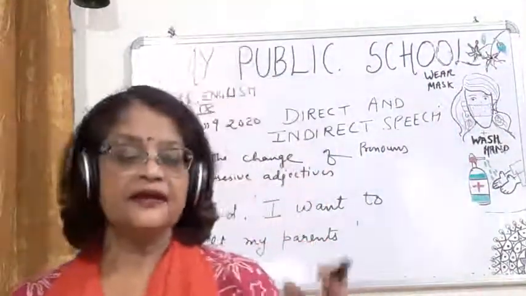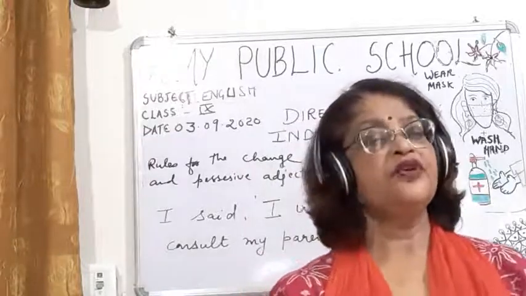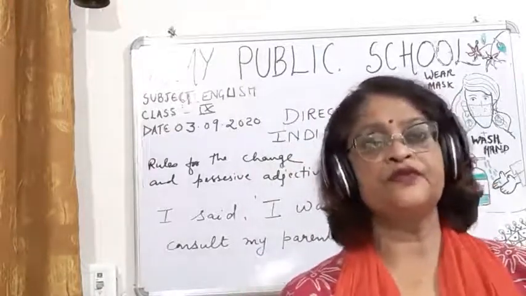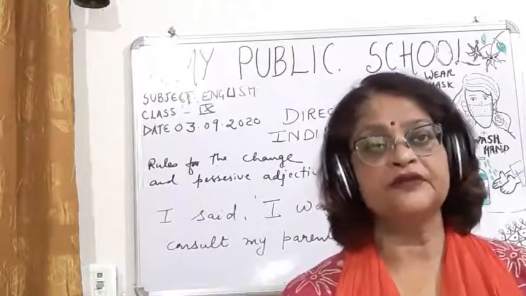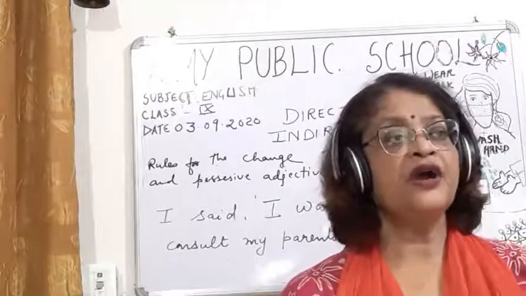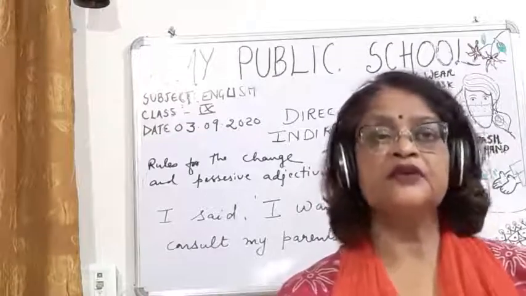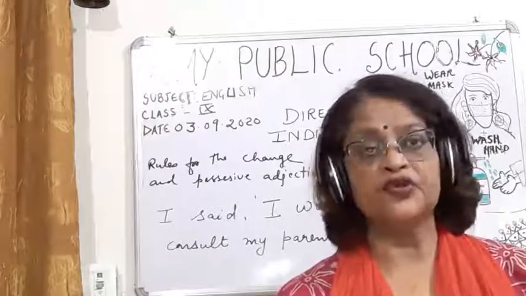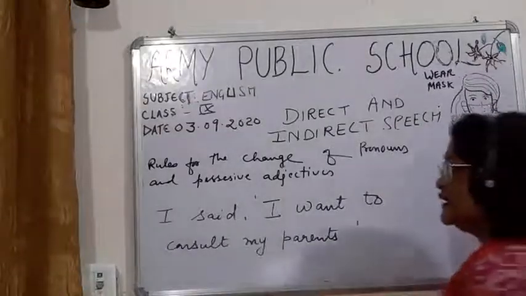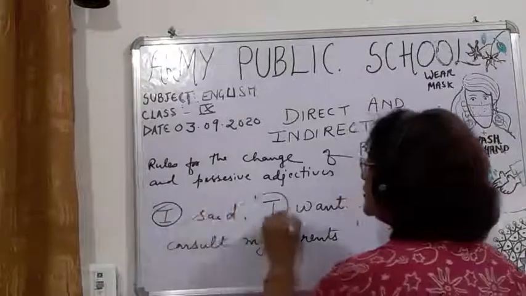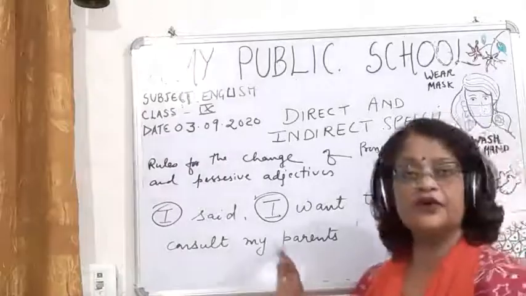Now children, I am going to start with the rules of how to change the pronouns. I've already told you what the pronouns of the first person, second person, and third person are. So children, you have to see the pronouns not only in the reported part, but in the reporting part also. Like the sentence I've written, you can see in the reporting part I is there, and in the reported part also I is there. So you have to see the pronoun.